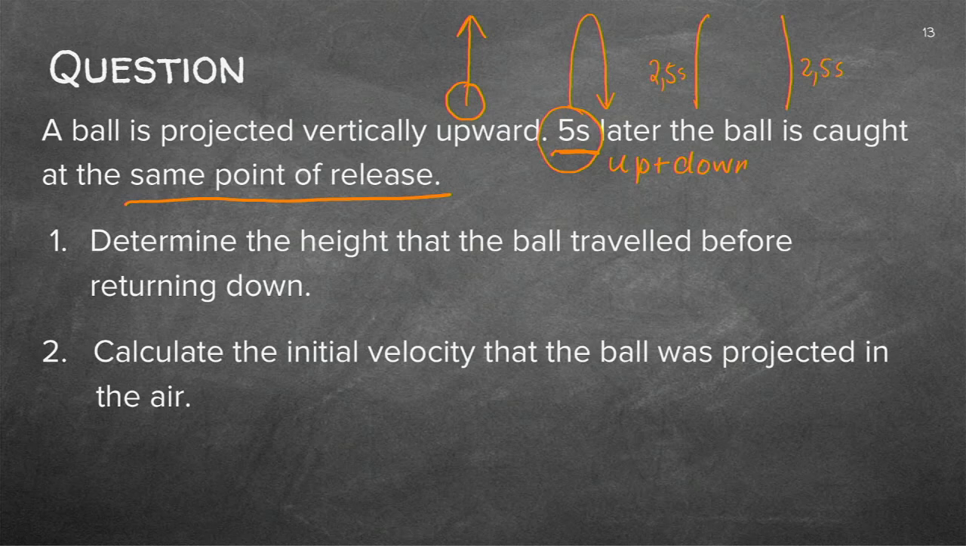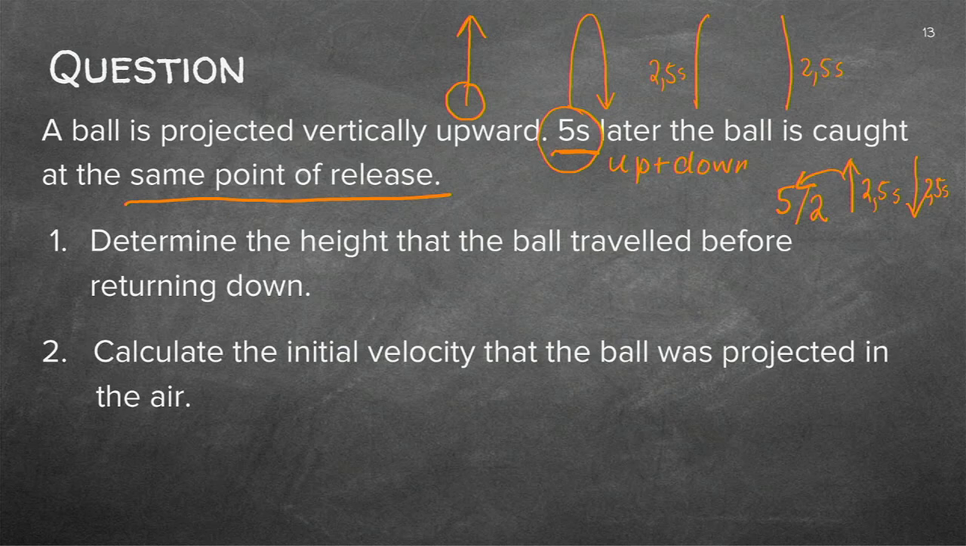Now, you might ask me, why? How did you get the 2.5? Well, if it's 5 seconds up and down, I'm dividing it by 2. So I'm taking 2.5 seconds up, which is the half of this, and the other half is coming down. Do that immediately if you've got information like that.